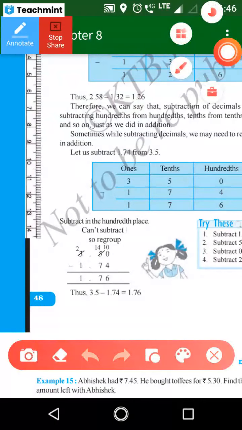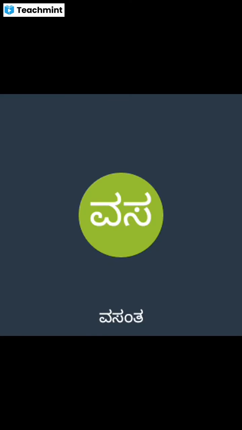Then some students have already paid this month's fees, others have to pay. Please inform your parents. Also inform your friends all over Karnataka and all over India. Sixth standard, wherever your friends or relatives are, you can inform them.